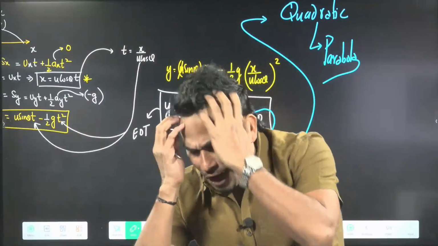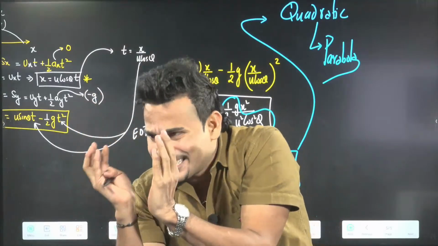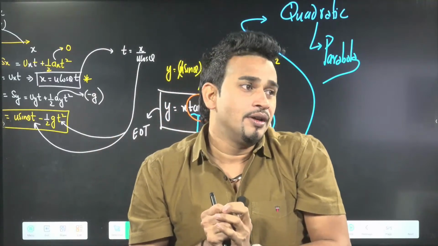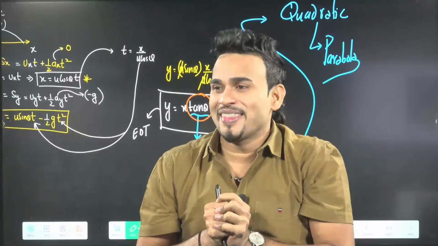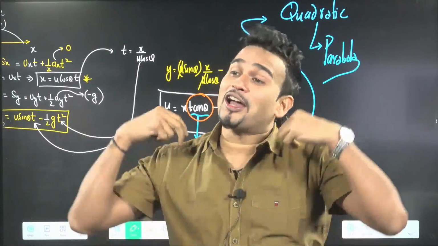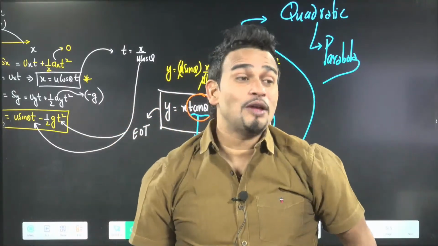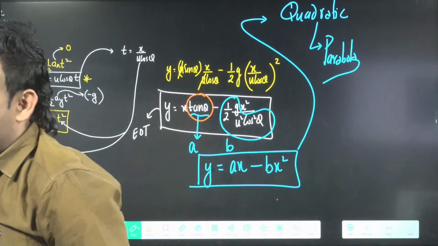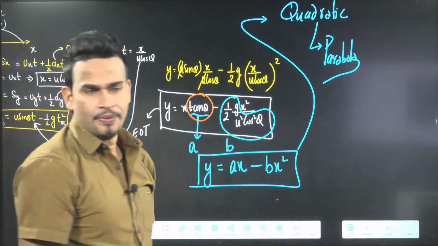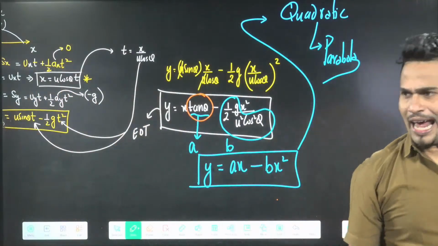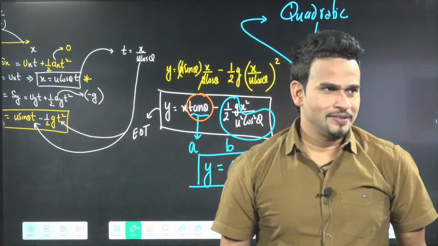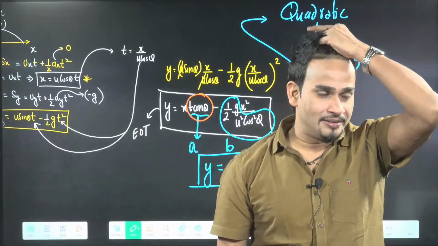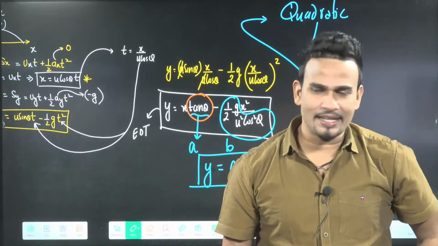So always remember, for angle of projection, with x, tan theta will always be there. So from there you can find the angle of projection. But for range, what will you do? What will you do for range? Tell me. They will ask you either range or h max or angle of projection. These are the three things which are asked here. For angle, no problem. For range, Srikara is saying something.